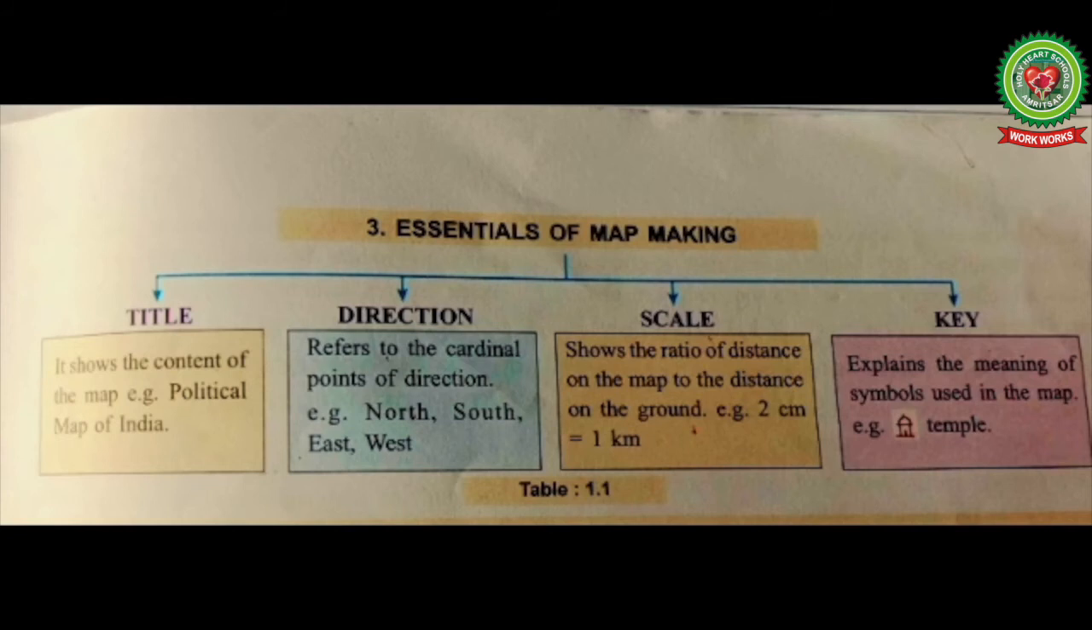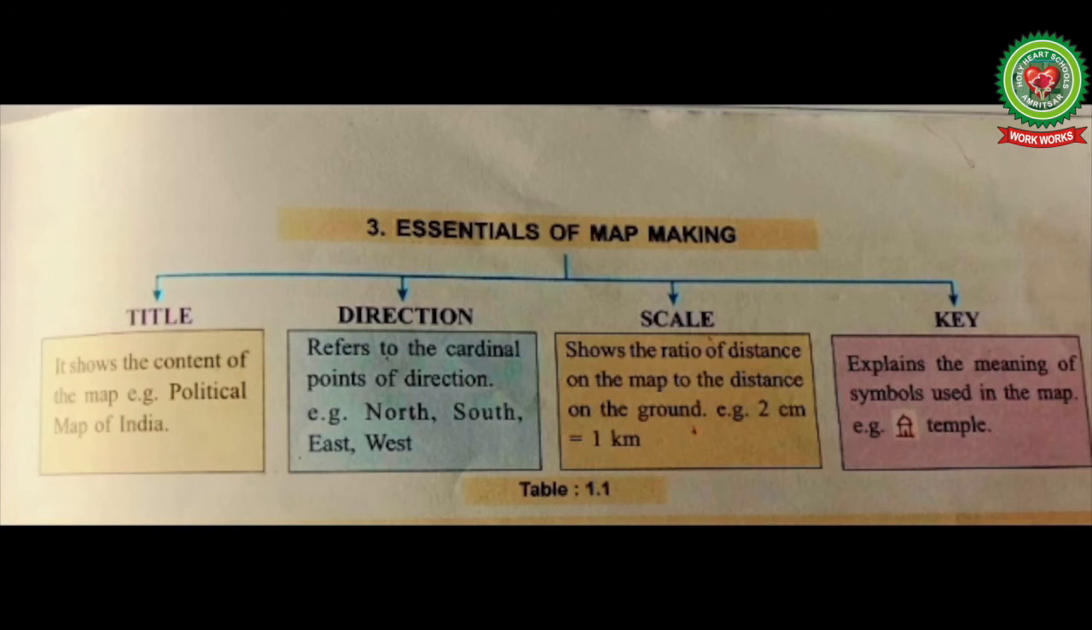So next element is distance. The distance between any 2 places on a map is called the map distance, and the distance between the same 2 places on the ground is called the ground distance. So children, the ratio between the map distance and the ground distance is called the scale of the map. A map is always drawn to a scale, because without a scale, a map is merely a sketch.